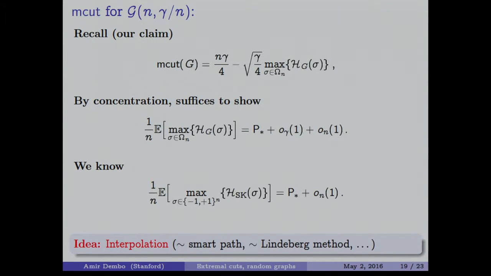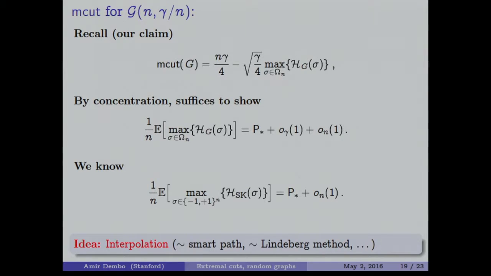So our goal is to prove that 1 over n, the expected value of the maximum over balanced configurations of antiferromagnetic Ising, is going to be P star plus things which are small when gamma is large and things which are small when n is large. Now we already know that if we replace the Ising Hamiltonian with the SK Hamiltonian, then we get the right result, because that was the definition of P star.